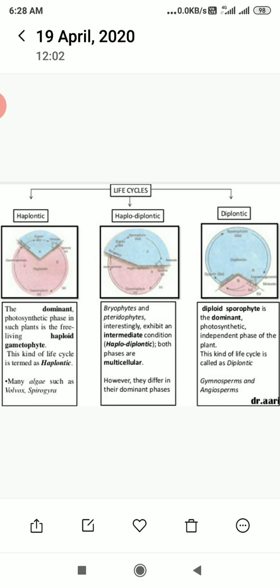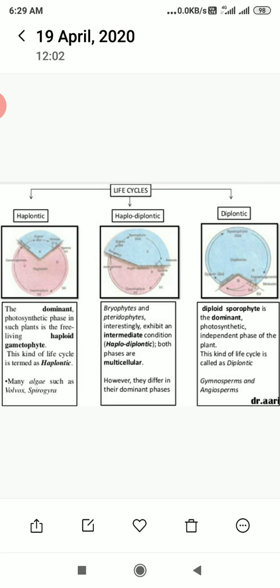Thus, during the life cycle of any sexually reproducing plant, there is an alternation of generation between the gamete-producing haploid gametophyte and the spore-producing diploid sporophyte. However, different plant groups, as well as individuals representing them, differ in the following pattern. So one by one we are going to discuss the haplontic, diplontic and haplodiplontic life cycles.